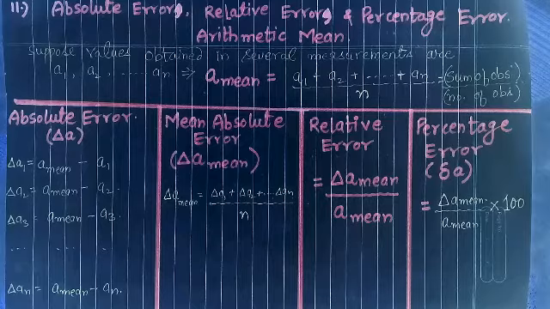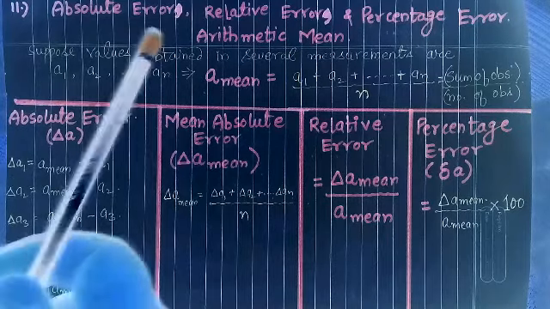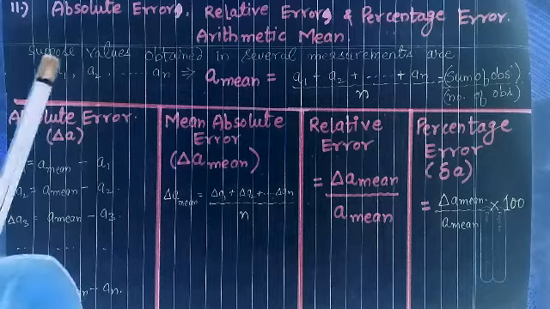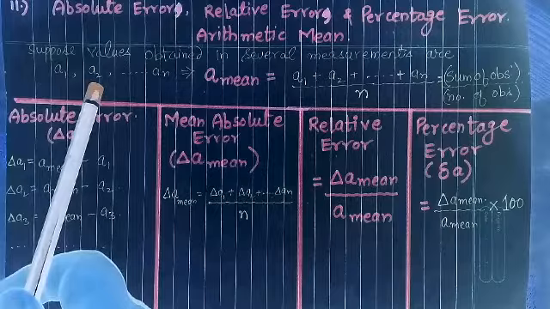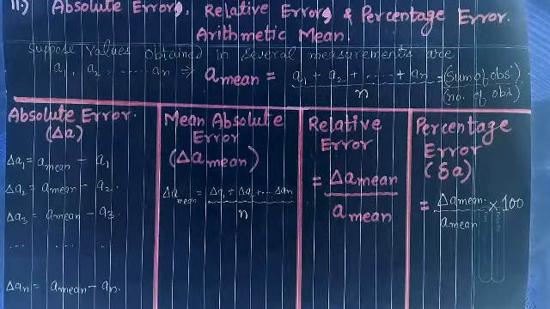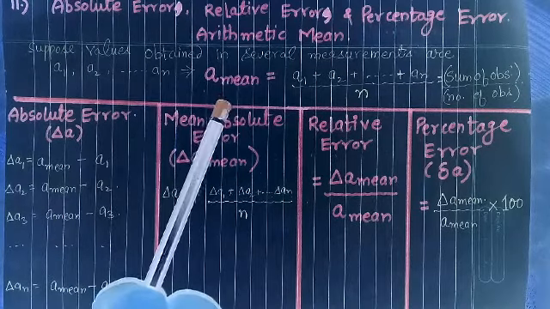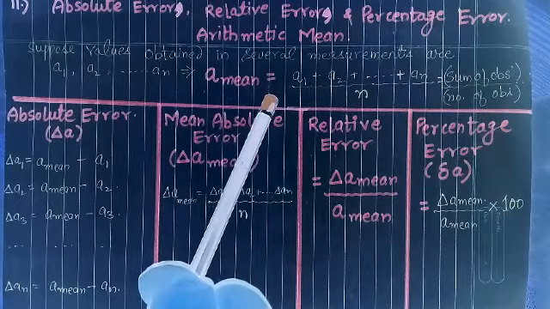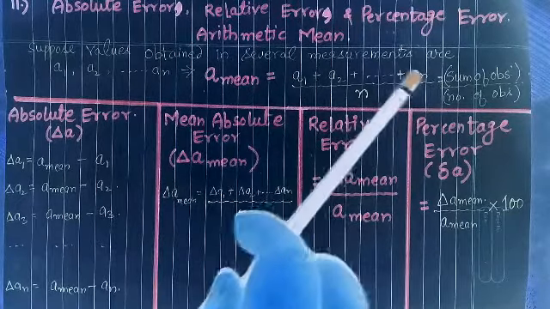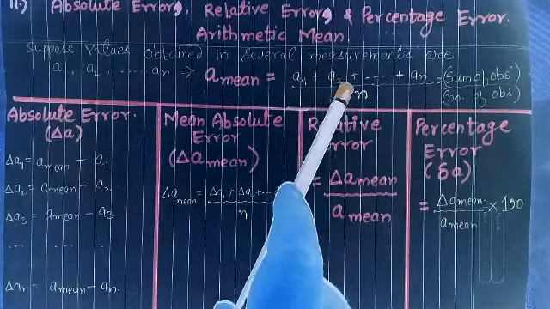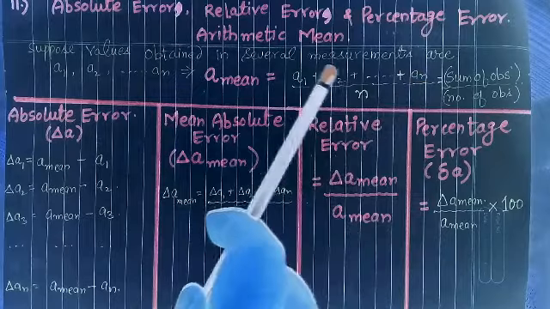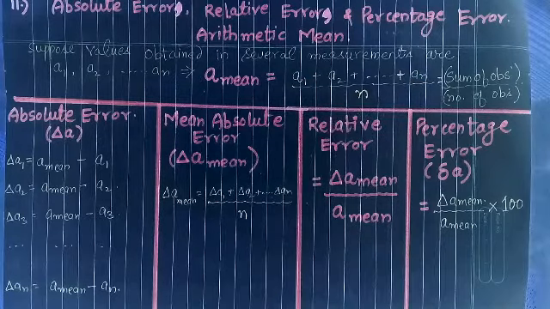Before going to these, first learn about arithmetic mean. Suppose values obtained in several measurements are A1 first value, A2 second value, up to An. That means for the same experiment we have taken several values named as A1, A2 and up to An. Then the arithmetic mean, represented by A mean, is equal to the sum of observations divided by the number of observations. That means A1 plus A2 plus up to An, divided by the number of observations.